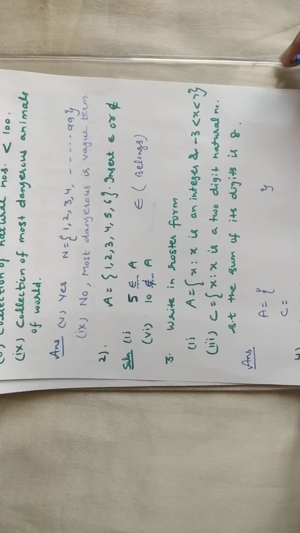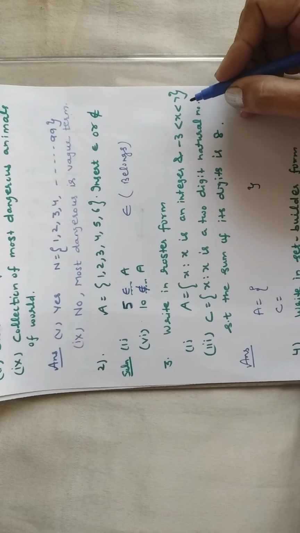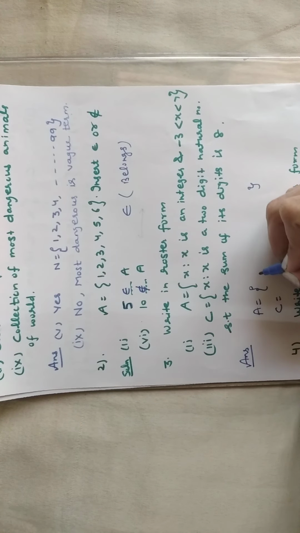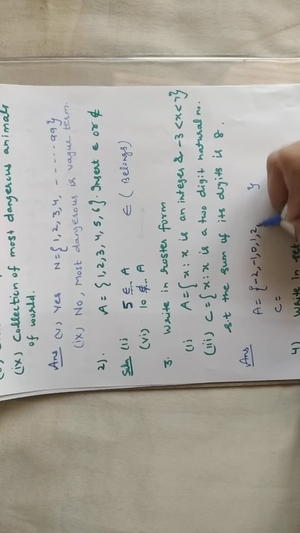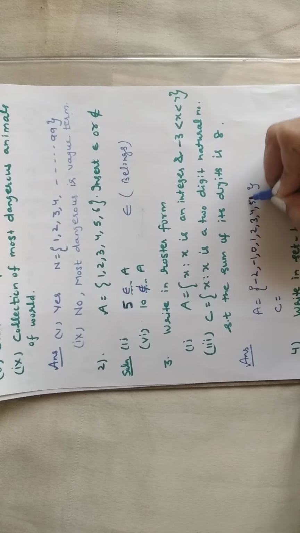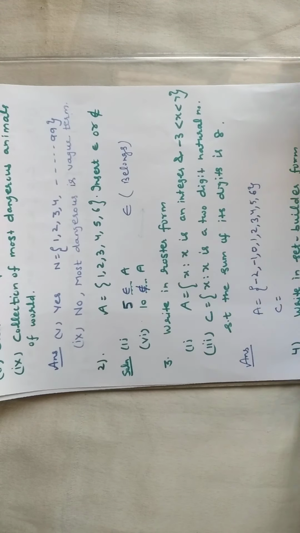Those are minus 2, minus 1, 0, 1, 2, 3, 4, 5, 6. Clear? So these are the integers which lie between minus 3 and 7.